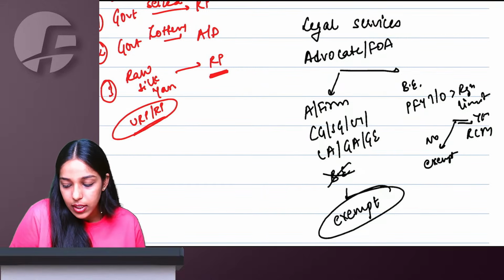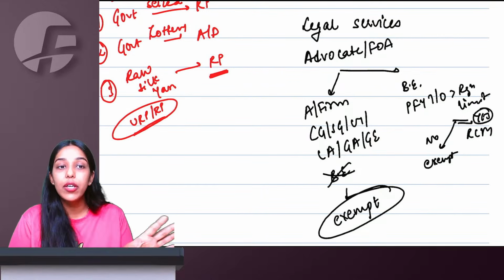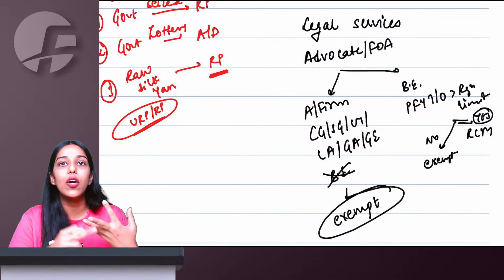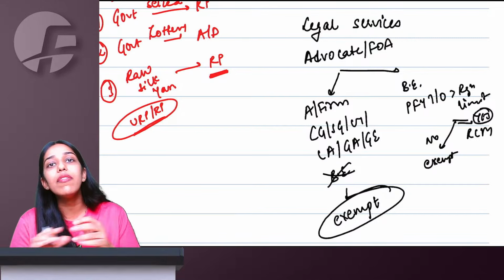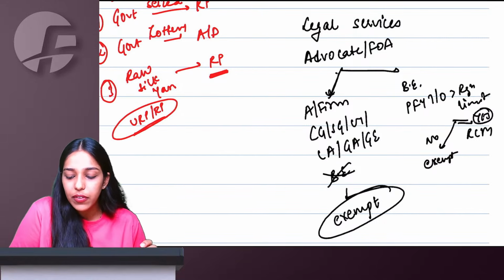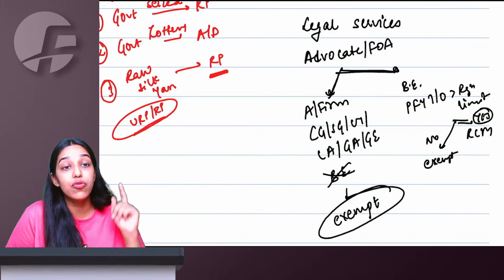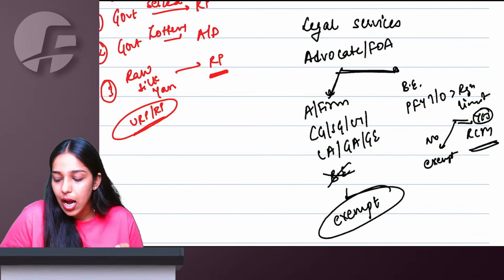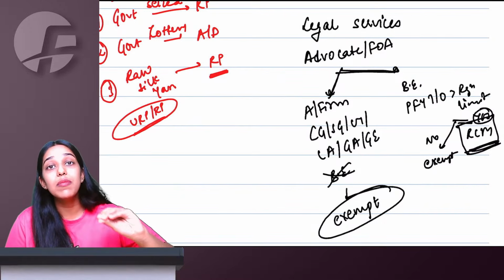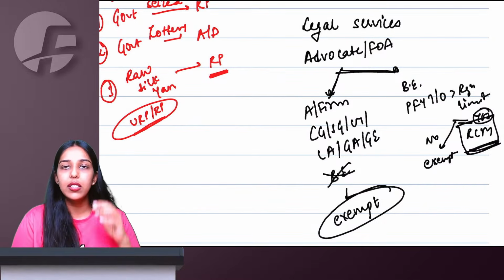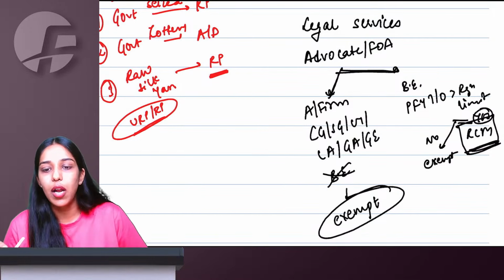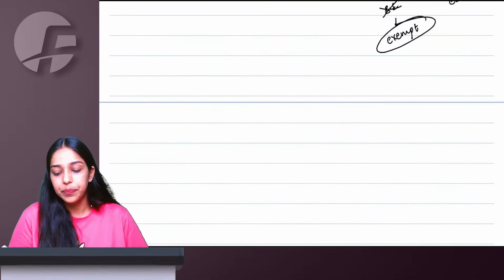So business entity means anyone doing business, could be an individual, HUF, LLP, AOP, BOI, company, cooperative society, factory. Anyone who is doing business is a business entity. So for anyone whose preceding financial year turnover is greater than the registration threshold limit, in that case, RCM will apply for legal services. In all other cases, legal services by advocates are exempt. Legal services by chartered accountant, cost accountant, company secretary, everything is taxable under forward charge mechanism.